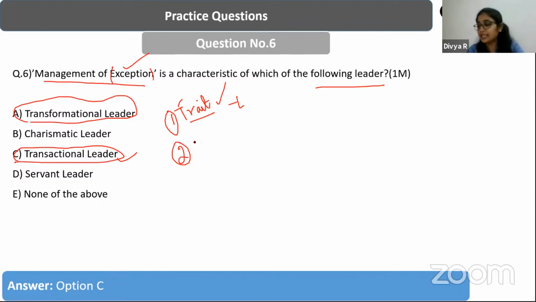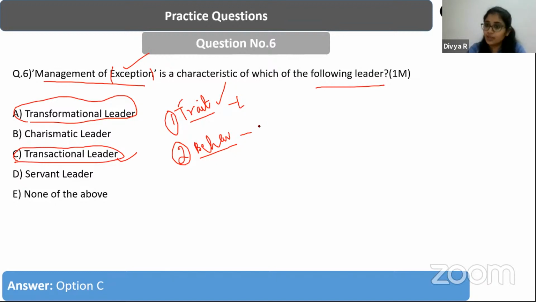Then the second category of theories are the behavioral theories. So what are they going to believe? These behavioral theories believe that leaders are not actually born, they are made, right? There are certain behaviors or characteristics that a leader develops over time. It is not that they are born with such kinds of traits. That is what behavioral leadership theories believe in.